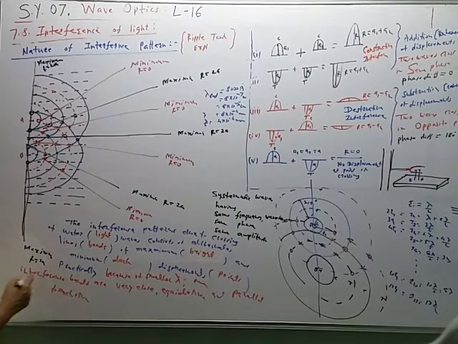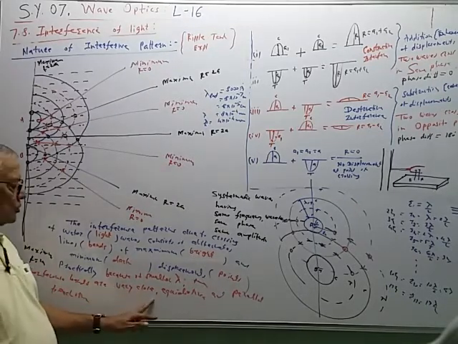Practically, because of smaller wavelength, the interference bands are very close.